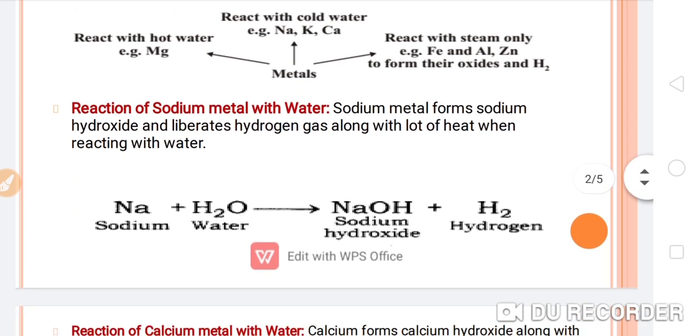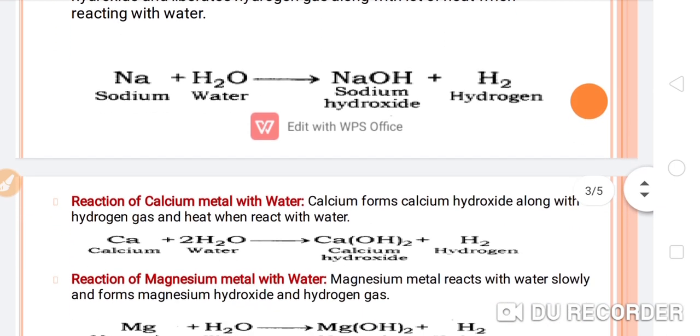Here in this reaction, sodium metal is reacting with water, and sodium hydroxide forms with hydrogen gas evolution.